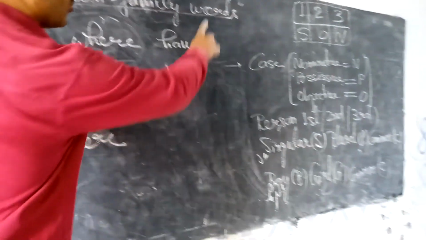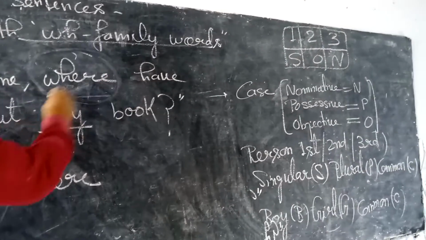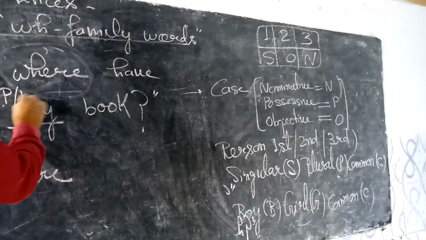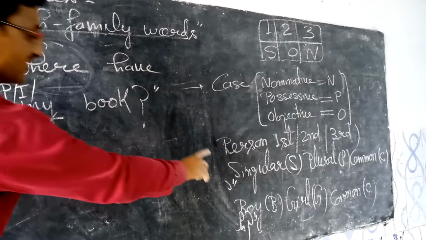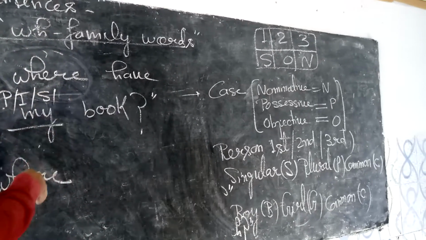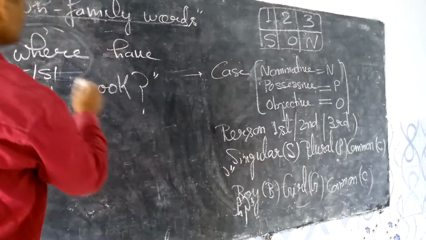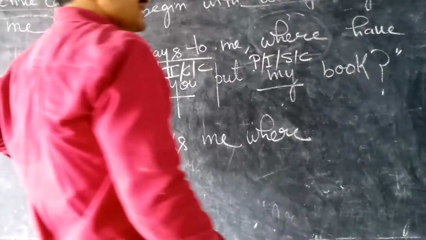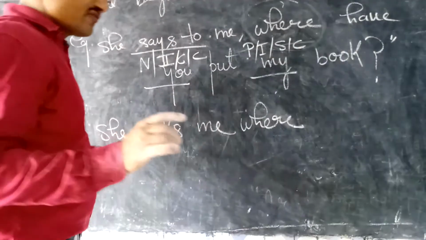Again I will mark the four things. First of all, case, this is possessive case. Second one, person, this is first person. Okay, third one is singular or plural, this is singular, and last is boy, girl, so this is common because "my" is used for common things. Okay students, yes, no? Yes, obviously.